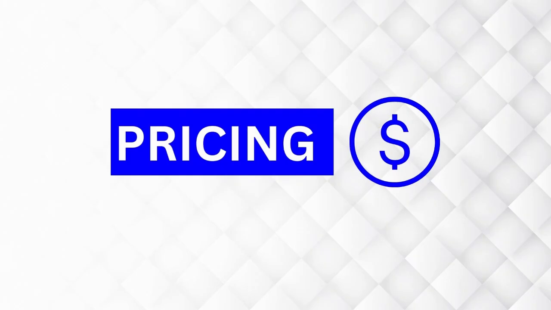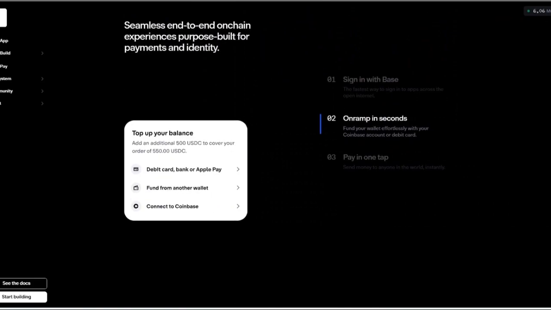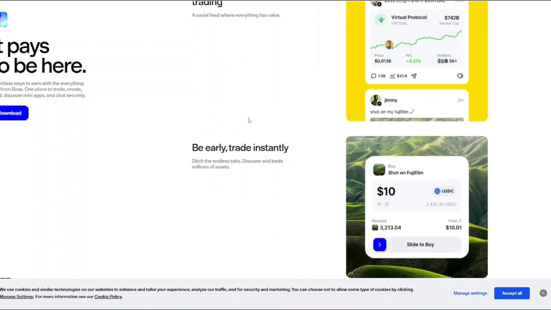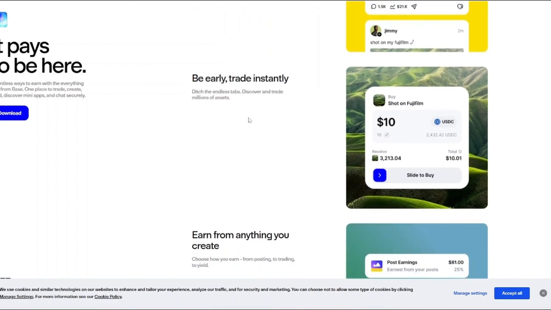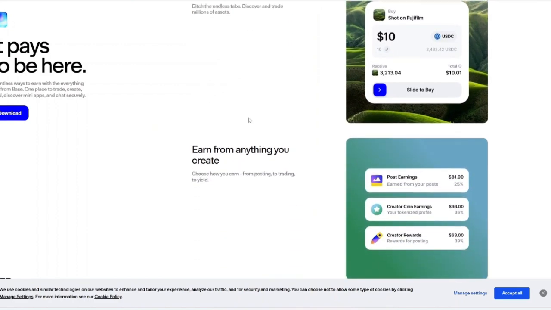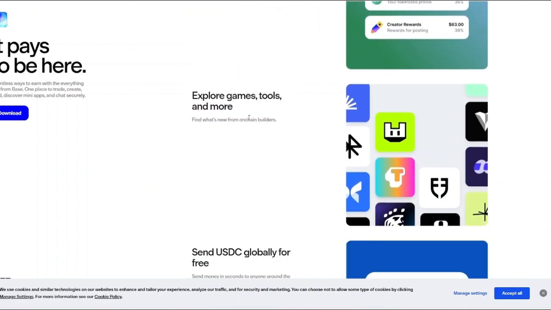Now, what is the pricing of Base like? There is no subscription fee to use the Base app. The network fees are extremely low compared to Ethereum, and sending USDC can be close to free, although trading fees may still apply depending on how and where you trade. So for everyday use, Base is one of the most affordable blockchain ecosystems that are available.